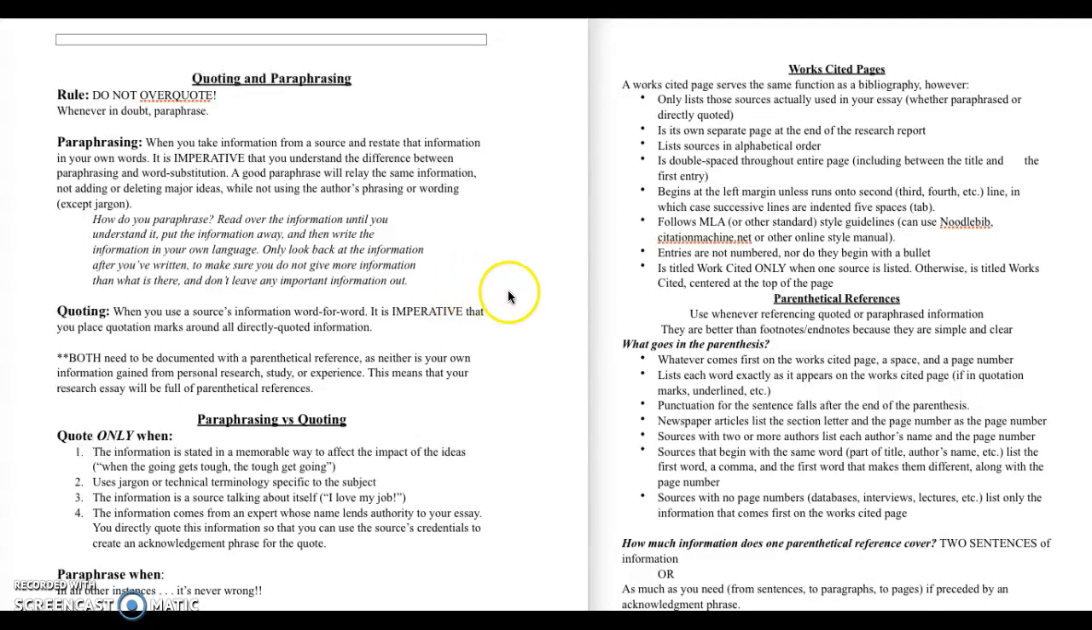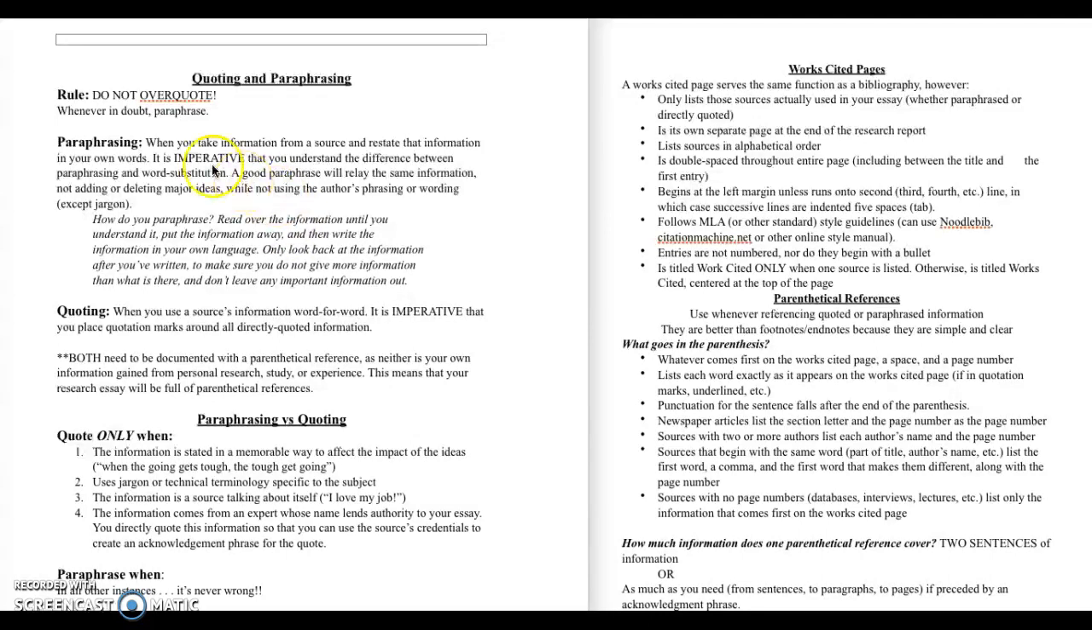Okay? If you notice in the notes packet, you have these two pages. One of them outlines how to write a works cited page and how to list parenthetical references. So how to list the sources at the end of your paper, and then also how to list that information about that source or those sources within the text, within the draft of your work. This other page gives just general rules about quoting and paraphrasing, your two options for incorporating your research.